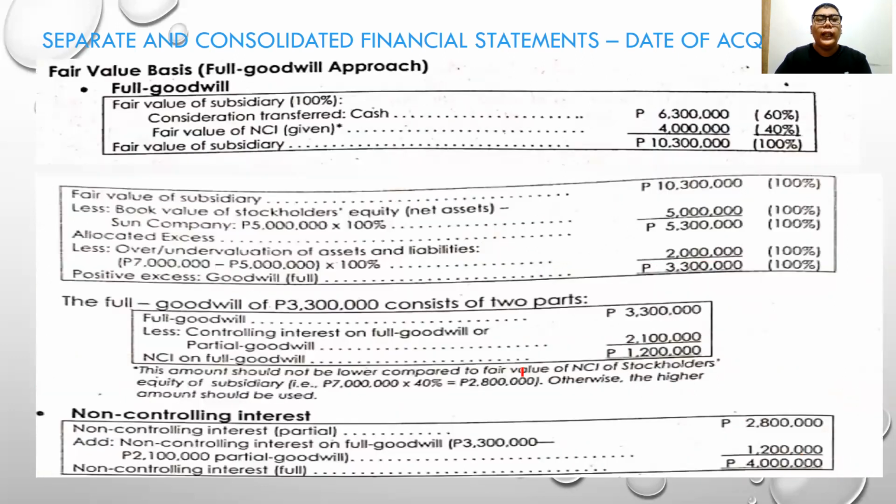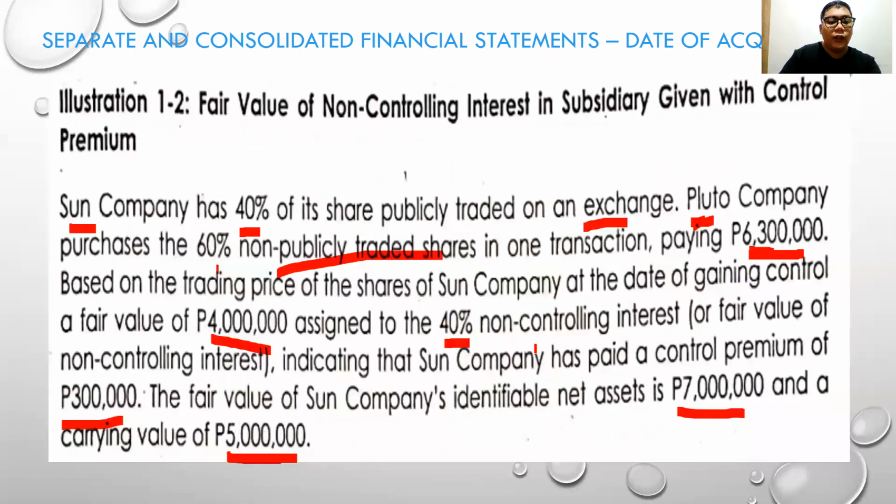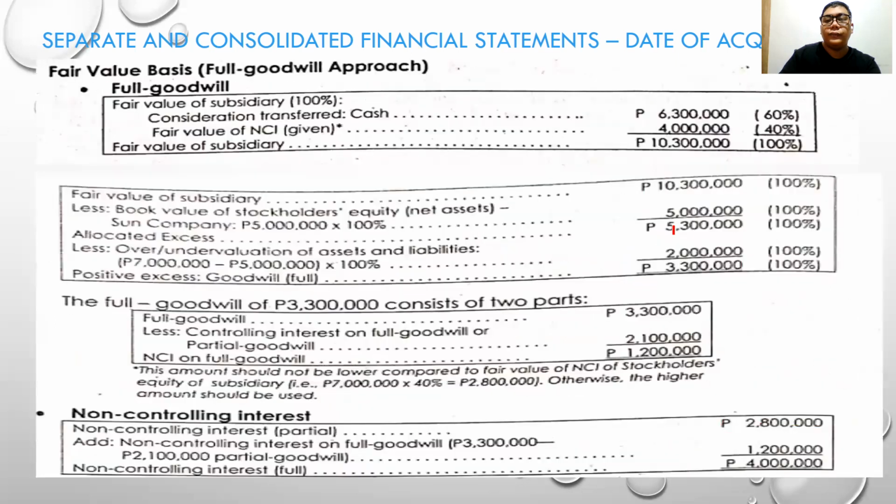Now, what if the full goodwill approach is used? What will be the amount to use? Consideration transferred 6,300,000 and fair value of NCI, which is given as 4 million. So the fair value of the subsidiary is 10,300,000.